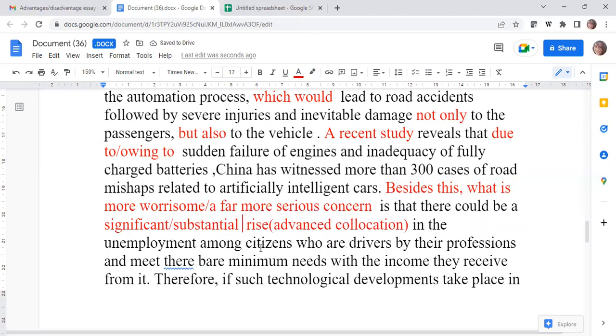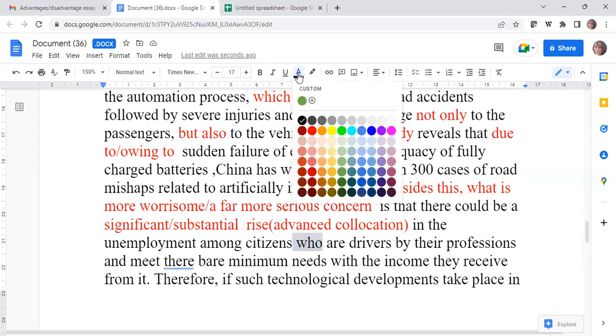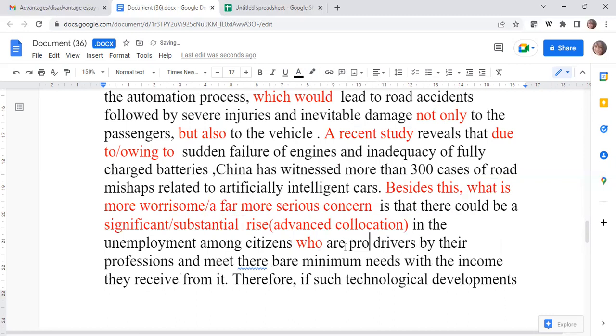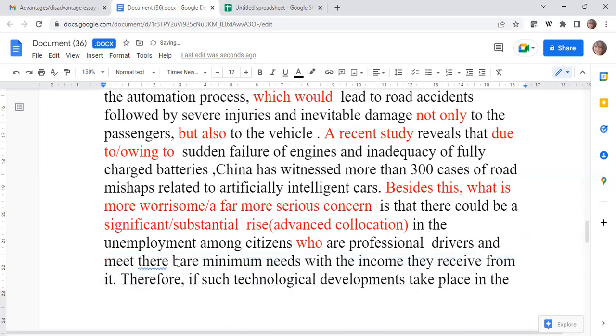In the unemployment among citizens who are drivers by their professions, or, okay, who are, WH word, or you can say who are professional drivers. Okay. Now, there is a chance of using 'neither nor' over here.